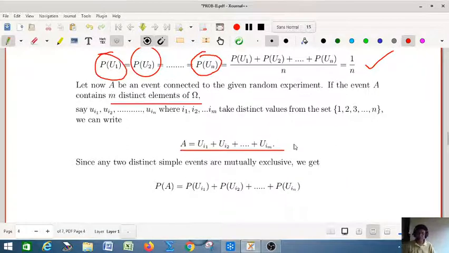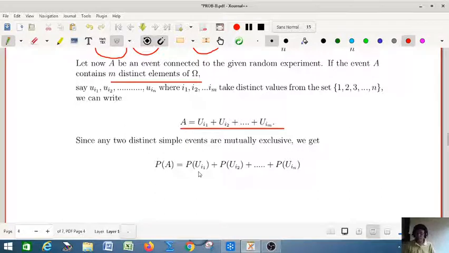So we can write probability of A equal to probability of u_i1 plus probability of u_i2 plus, etc., and finally probability of u_im.